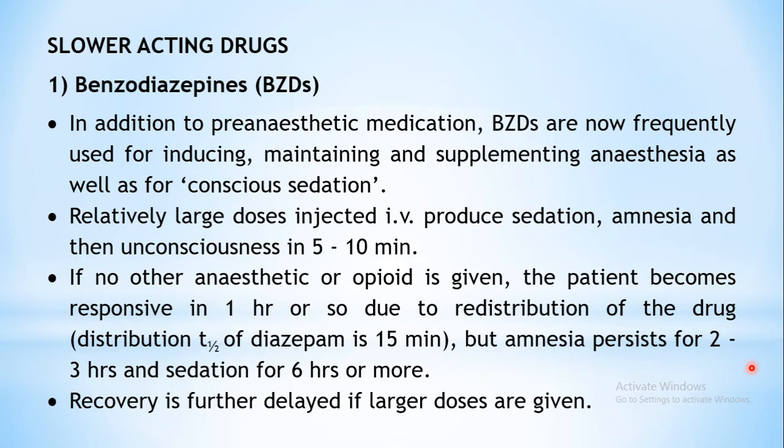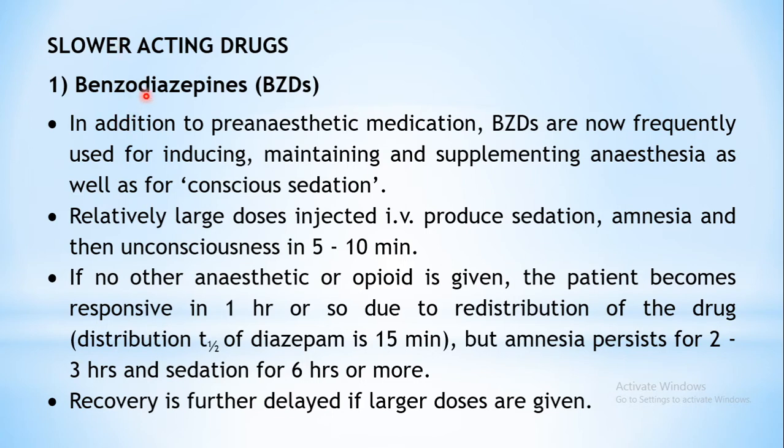Okay, and this second subclass, it says that these are slower acting drugs. So these will start their anesthetic action a little bit slowly. These are generally not preferred as inducing agents, but for maintenance or for minor procedures or as adjuvant drugs, these agents are preferably used. Under this again there are three sub classifications: benzodiazepines, opioid analgesics, and dissociative anesthesia.